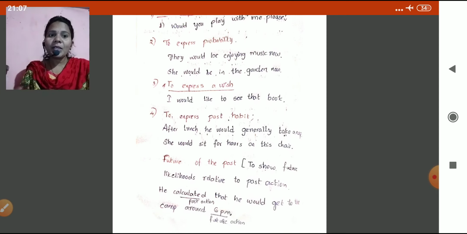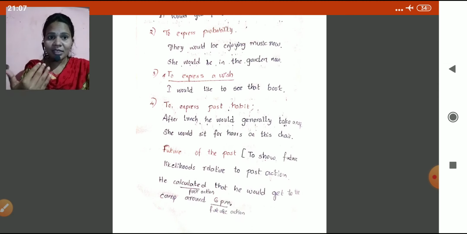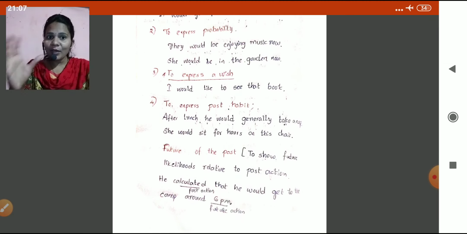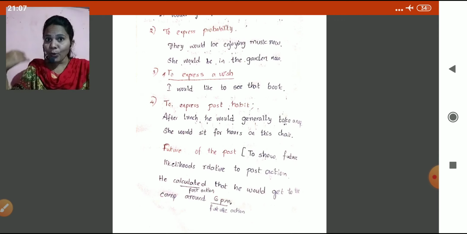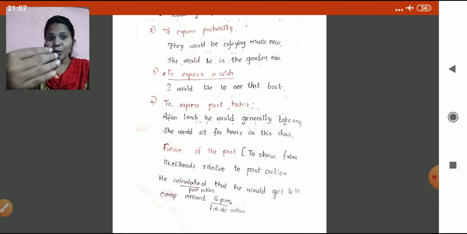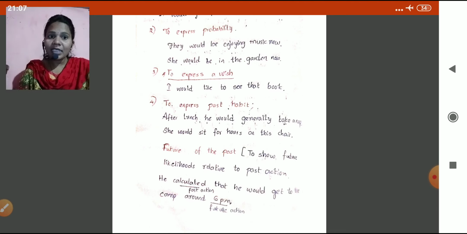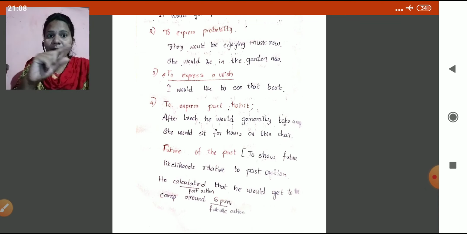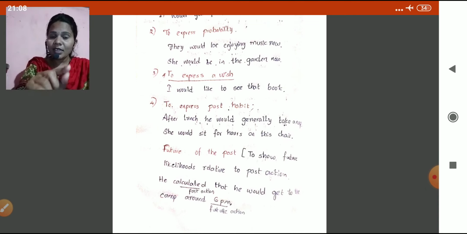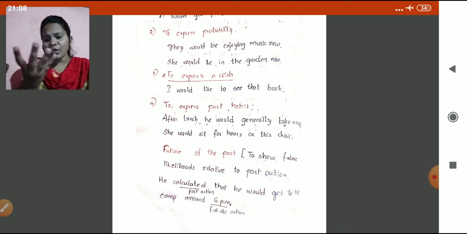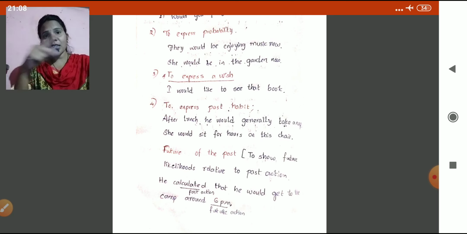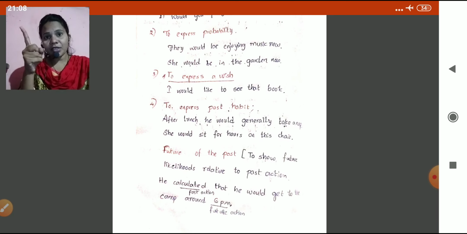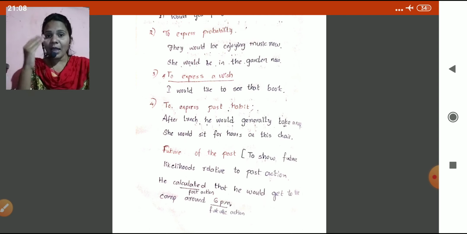Future of the past means, children, you try to understand this. To show future likelihoods relative to past actions. Whatever the past action completed, you spoke at the time about the future. He calculated that he would get to the camp around 6 p.m. So, what is past here? Calculated. He calculated the time. Okay, this time I'll go, by evening around 6 p.m. I reach. Definitely I go to that place, camp.